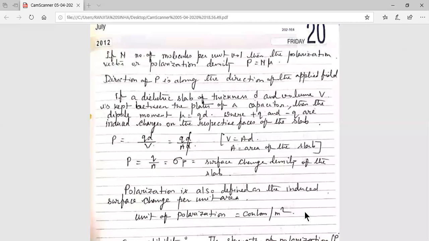It may be given in an MCQ in this sense, that polarization vector is defined as induced surface charge per unit area. Or it may be given that polarization vector is defined as dipole moment per unit volume. So you have to remember both definitions, otherwise, if it is given in the exam, you will not be able to answer. So two definitions: in terms of the surface charge density of the slab and in terms of dipole moment, that is, induced dipole moment per unit volume or induced surface charge per unit area.